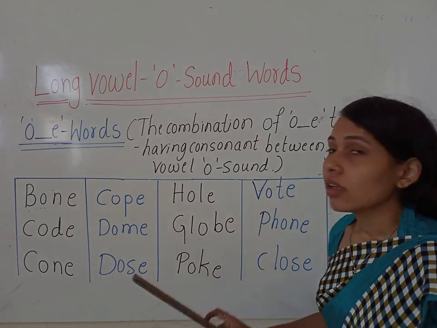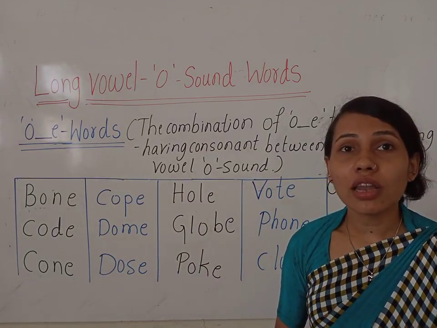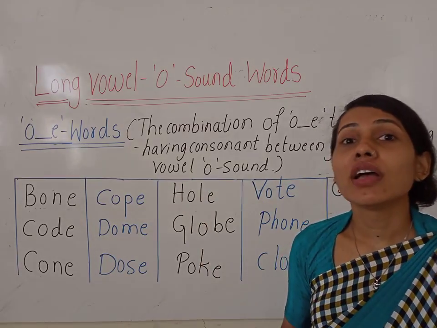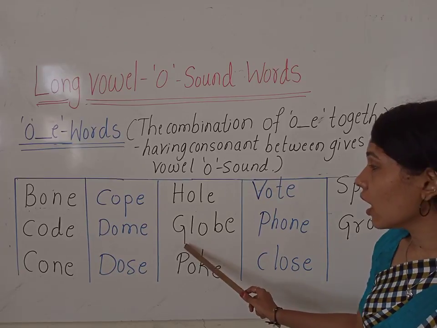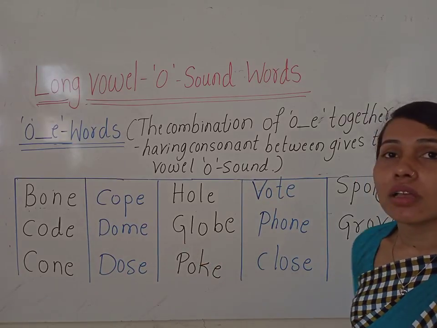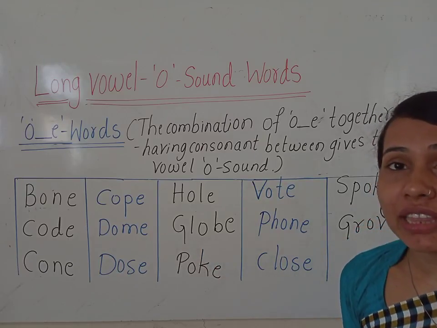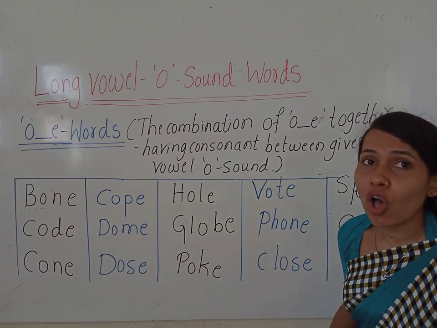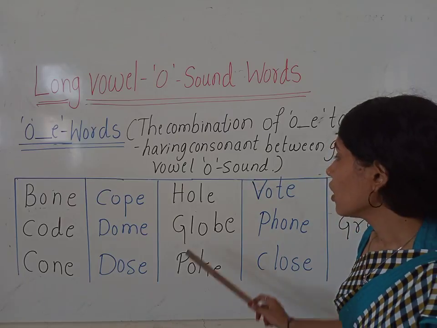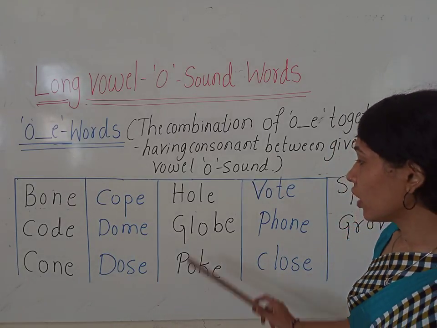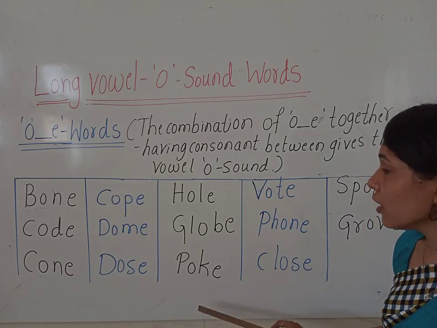L. Gl. When G is blended with L, it gives the sound of globe. Okay, now look at the next word.